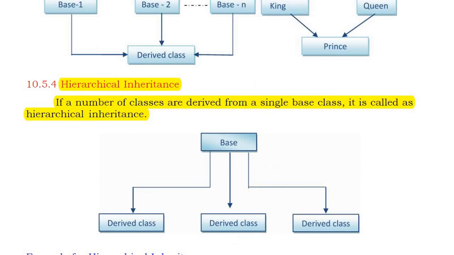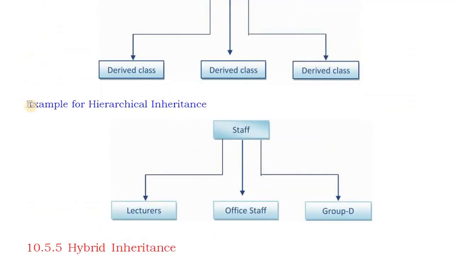In the diagram you can see multiple classes. How many classes are there? 3 derived classes: derived class 1, derived class 2, derived class 3. All these new classes are created from only one old class, or only one base class. So this is hierarchical inheritance. Here an example is given for hierarchical inheritance. From the staff class we can create multiple new or derived classes like lecturers, office staff and group D staff.